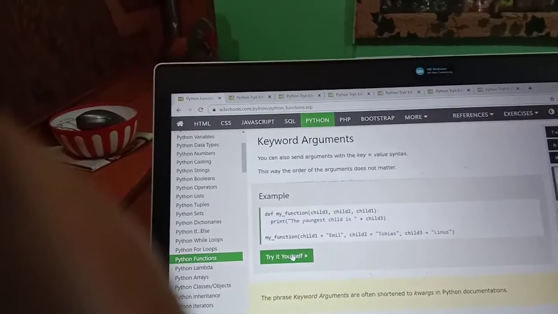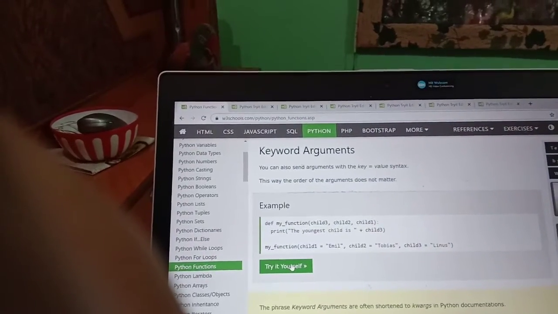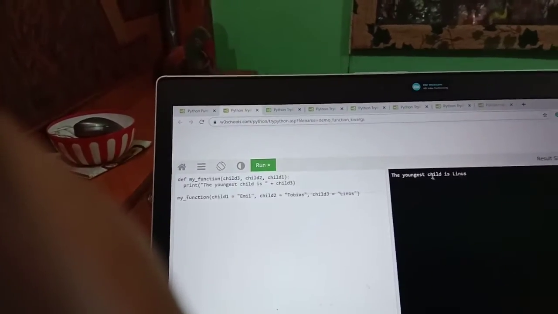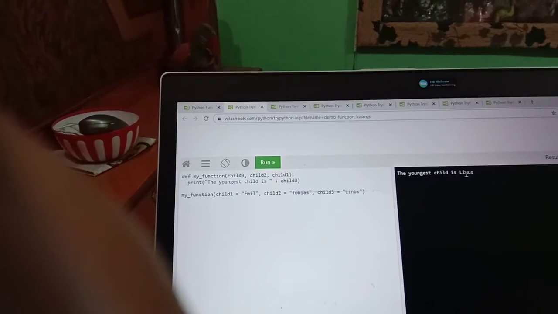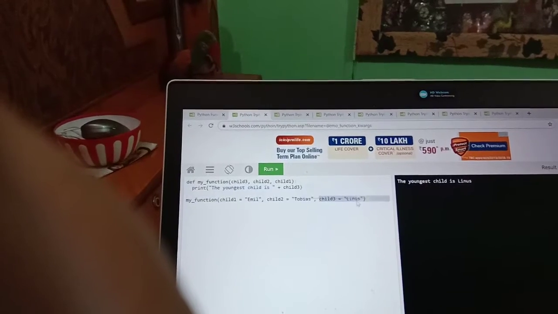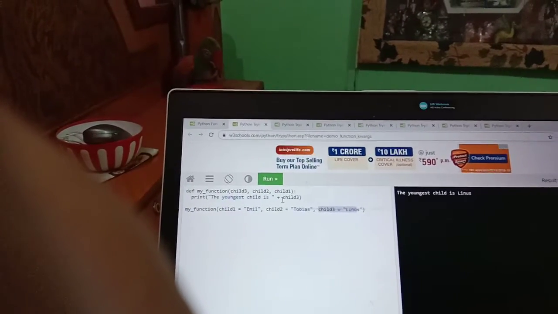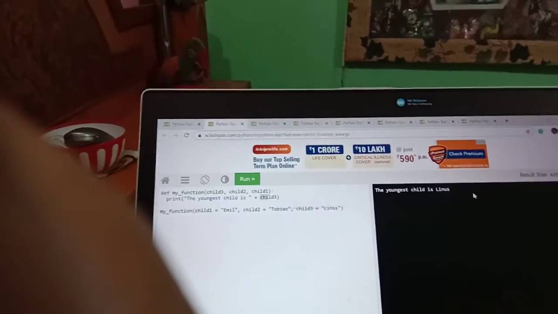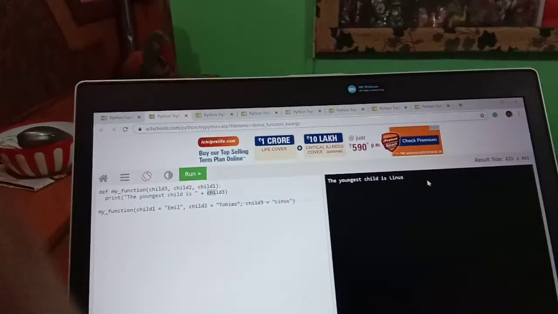Then we will get the output: the youngest child is Linus, because here we directly define the value inside child 3, and we call here child 3. So that's why we are getting the output: the youngest child is Linus. Okay.